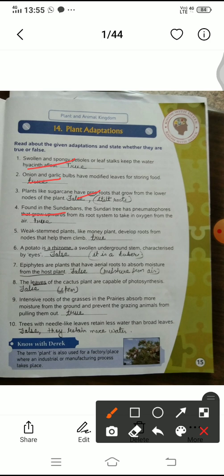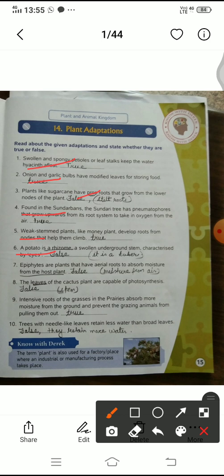Now this is the sixth question. A potato is a rhizome, or swollen underground stem characterized by eyes. It is false. It is not a rhizome. Characterized by its eyes, it is a tuber.